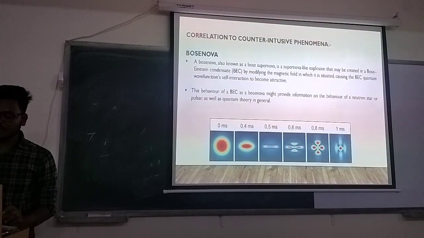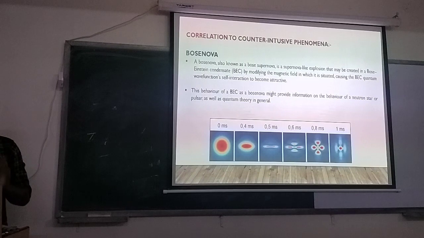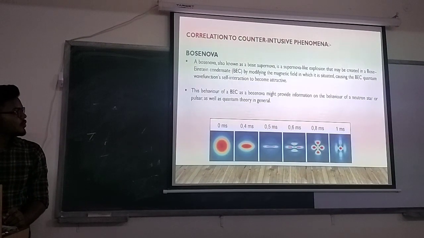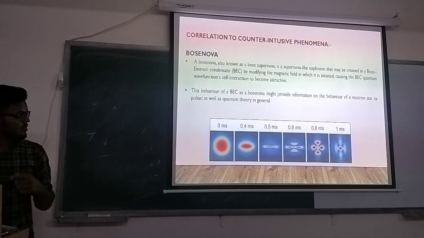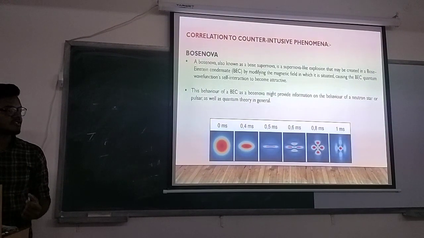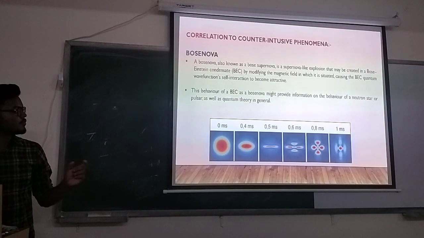In correlation to the counterintuitive phenomena, first is the Bosenova. A Bosenova, also known as a Bose supernova, is a supernova-like explosion that may be created in a Bose-Einstein condensate by modifying the magnetic field, causing the BEC quantum wave self interaction to become attractive.